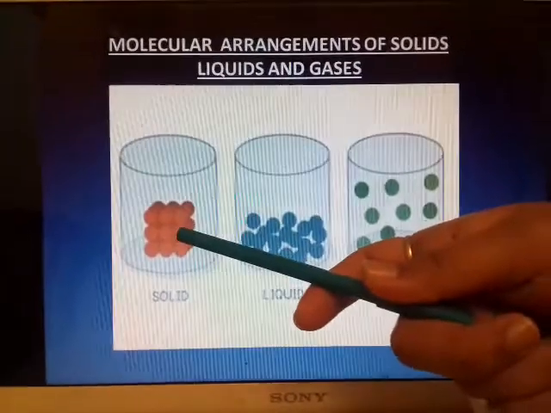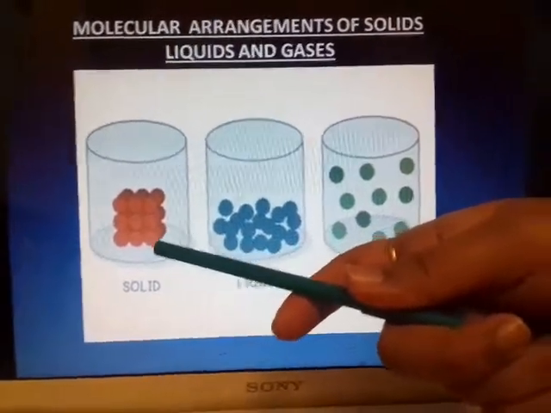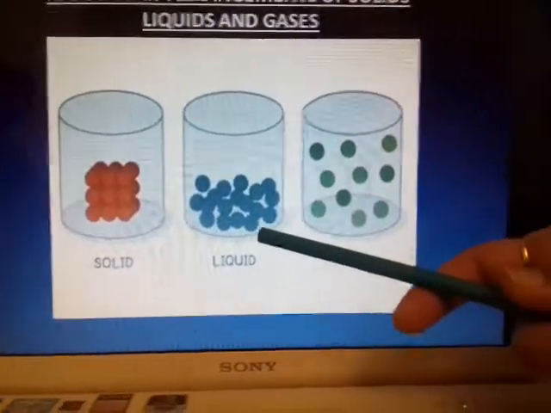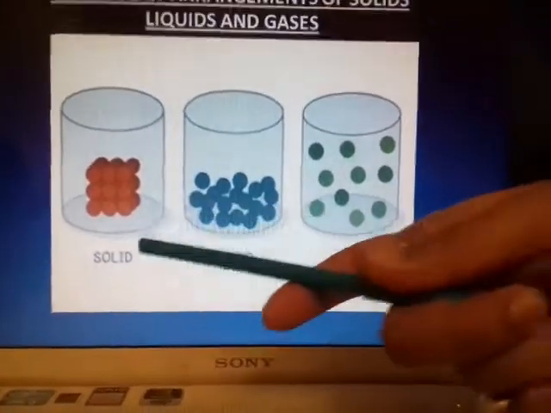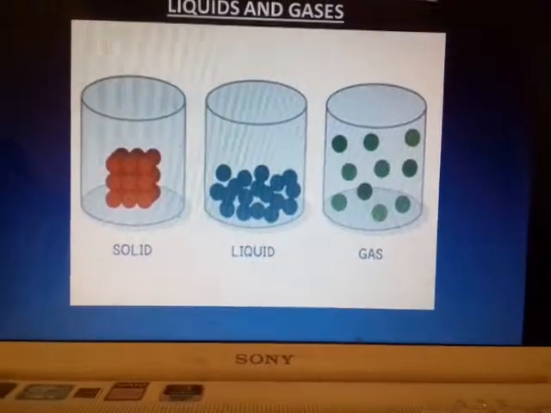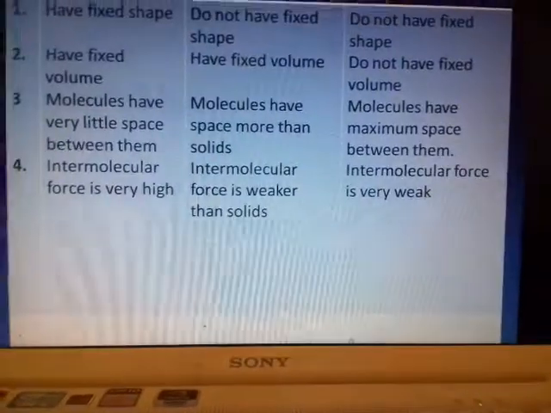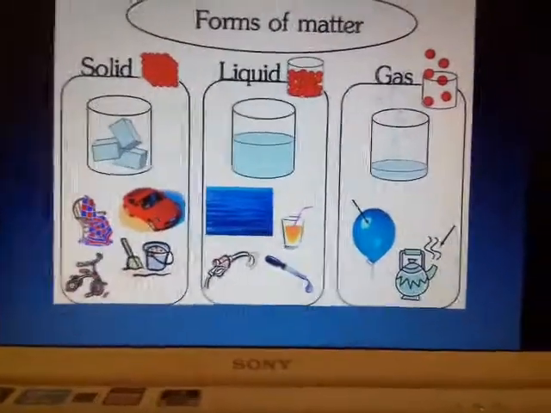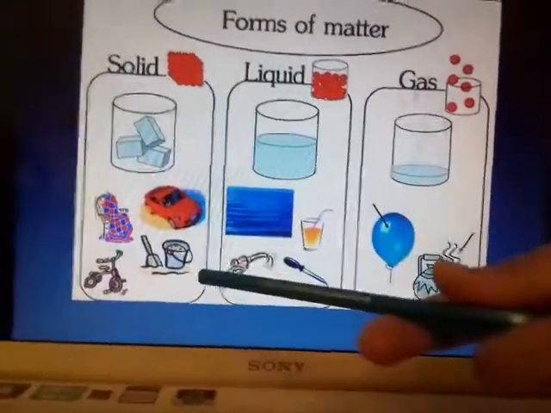See, it is tightly packed. That means there is a high force between them. That is the reason they are tightly packed. In the liquid case the force is lesser than in solids, and in the case of gas there is no force of attraction at all.